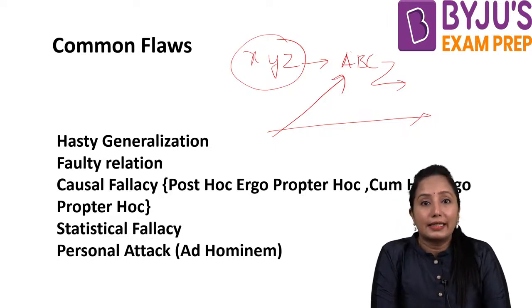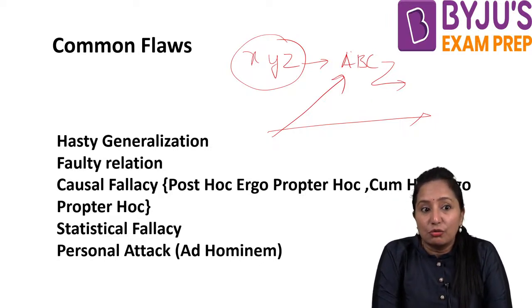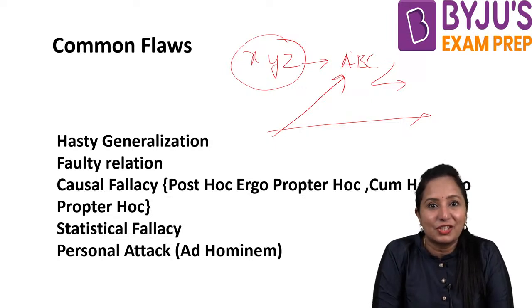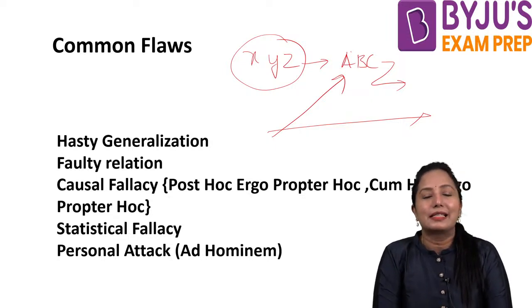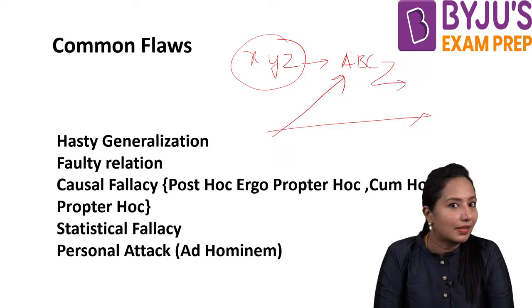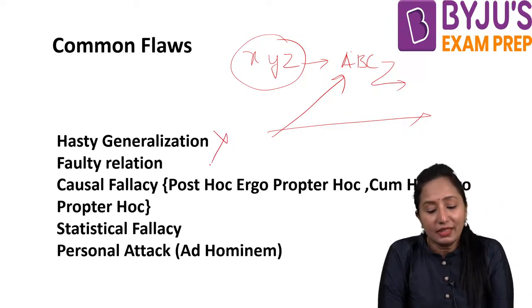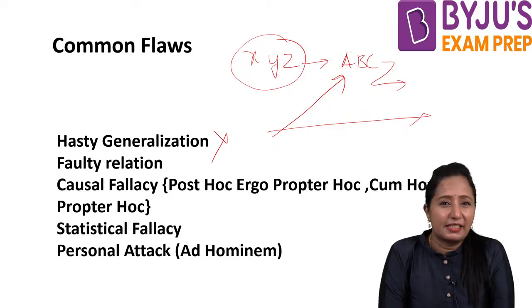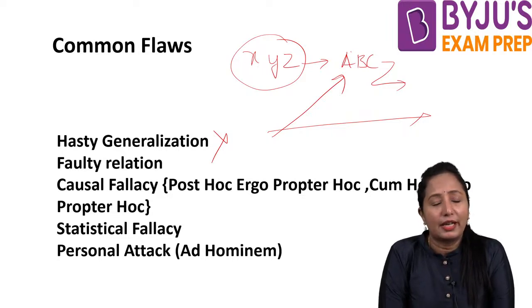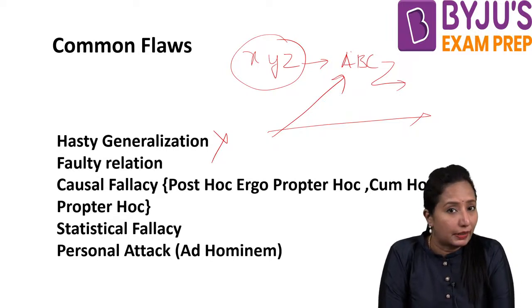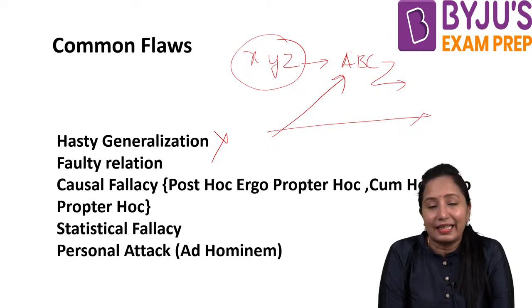So we tend to make hasty decisions just by considering certain premises and the background. That is called hasty generalization.